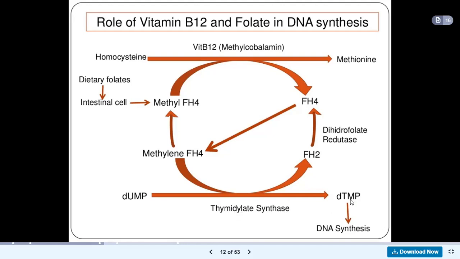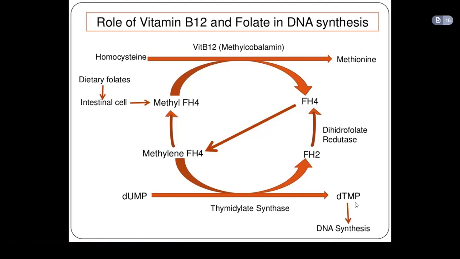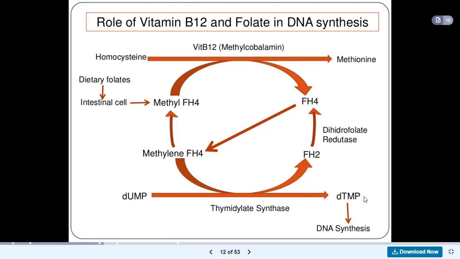Now, this thymidylate synthase leads to the production of what we call thymidine monophosphate. Now, this thymidine monophosphate is used in DNA synthesis. Thymidine monophosphate is a type of pyrimidine. In biochemistry, you will be taught purines and pyrimidines. So this thymidine monophosphate is used to synthesize DNA. So what does this mean?